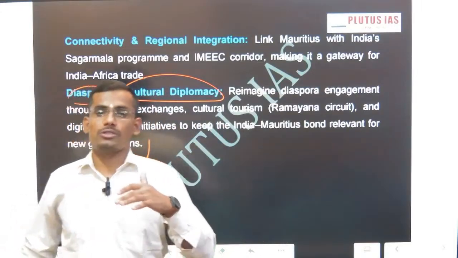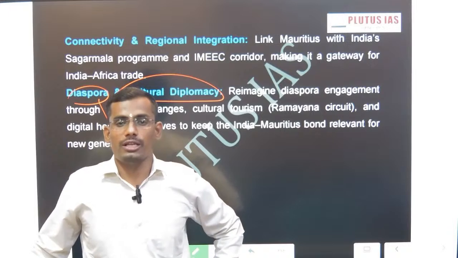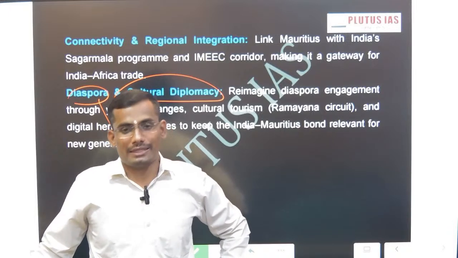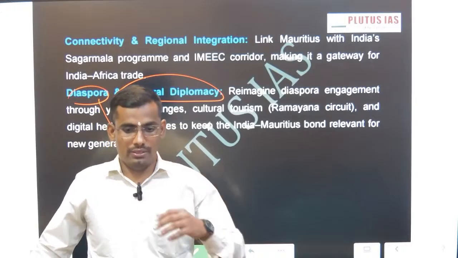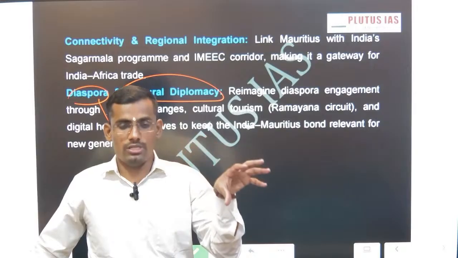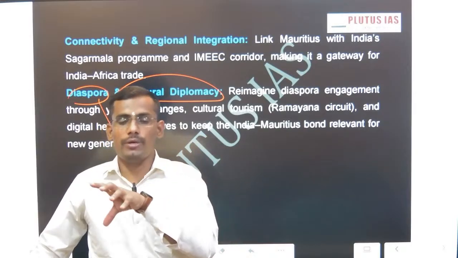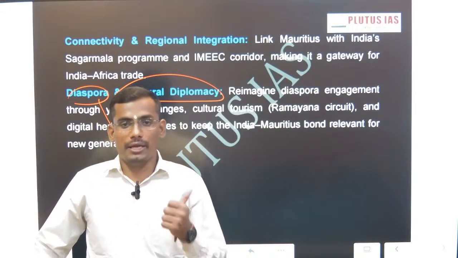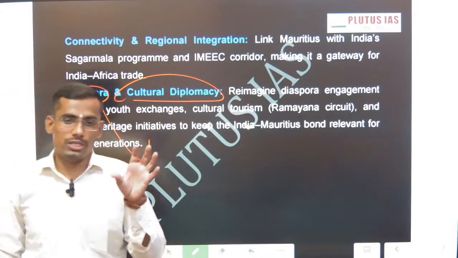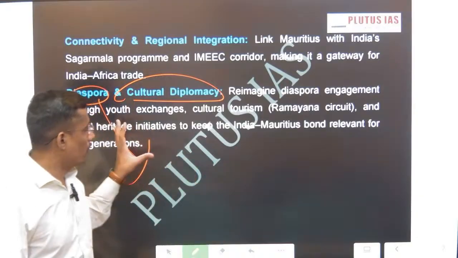Use the potential of the 70% population of Indian origin in India's interest, along with remittances, and representation in the legislature and in government institutions. That would help India deal with the challenges in the India-Mauritius relationship. This is one of the cultural ties.